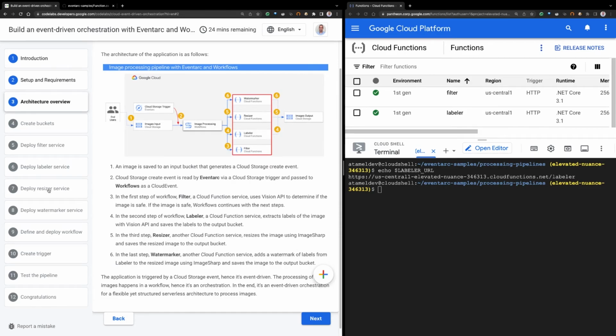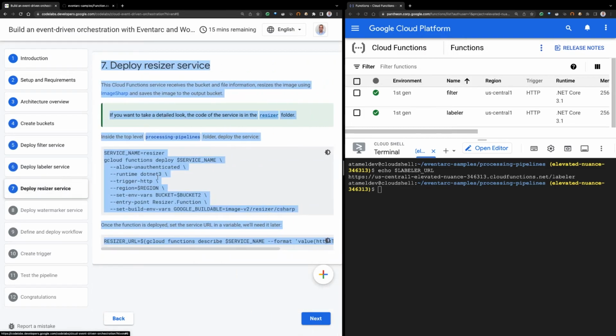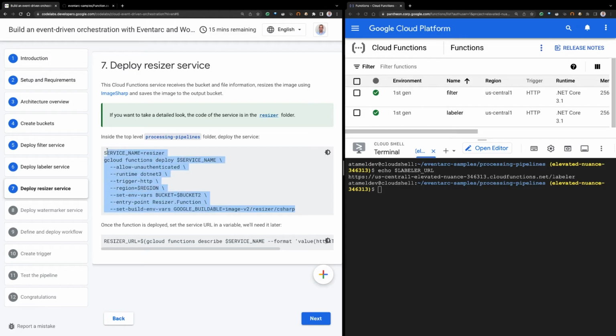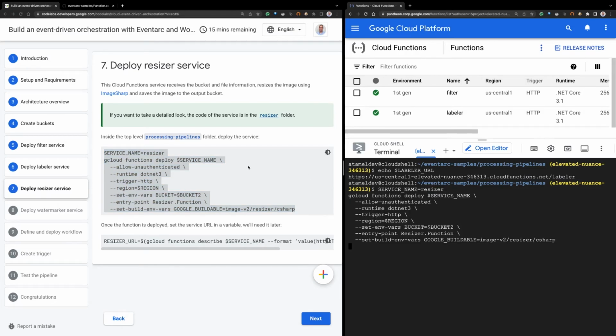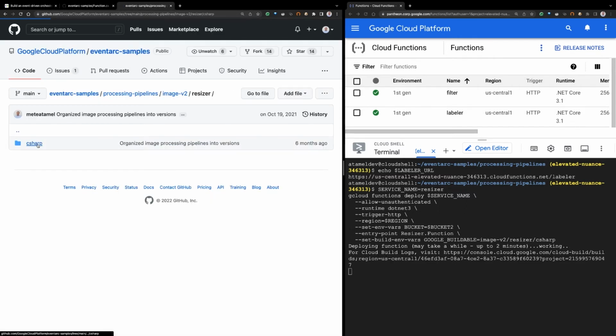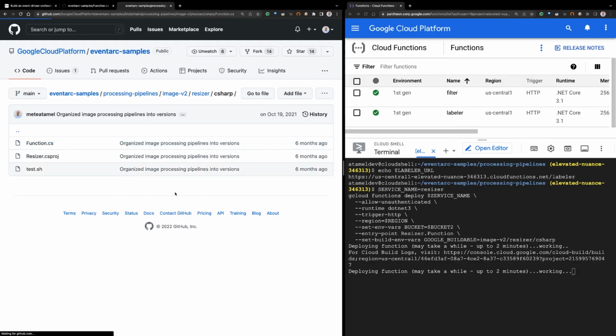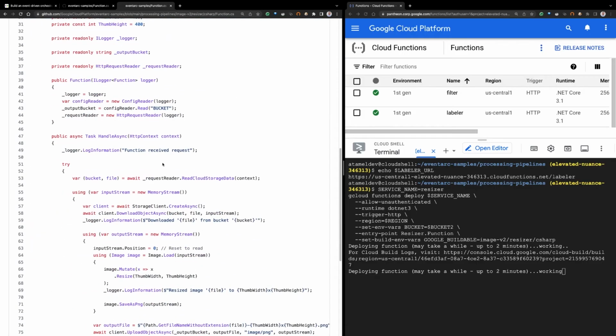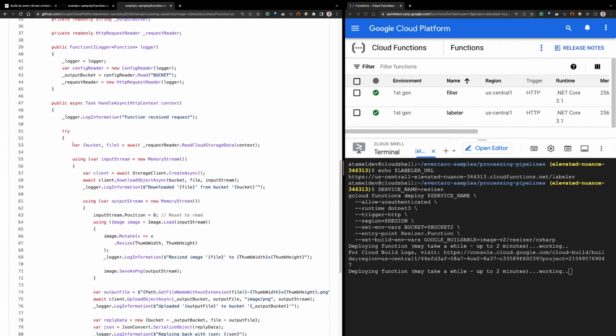So let's deploy the Resizer service. Again, the same kind of deal. Let's copy the Resizer and kick the deployment before I explain what it does. With Resizer, as the name suggests, let's look at the code. It resizes images. The function, again an HTTP function, receives the bucket and the file just like before.